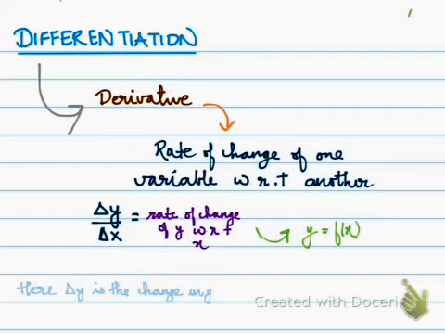That's the change. Now let's say that y is a function of x, or it depends upon x. So what is the rate of change of y with respect to x? When x changes, how much does y change? That is given by the derivative.